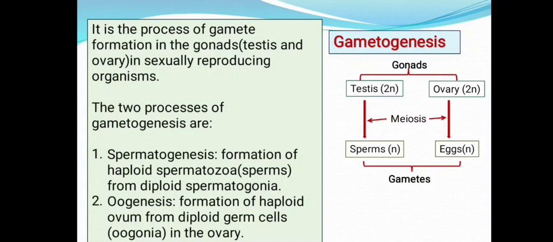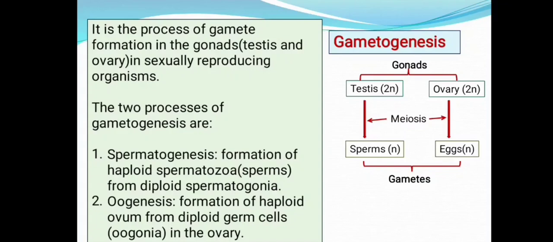Once the gametes are formed, they undergo fertilization, that is fusion of male and female gametes. That results in the formation of a diploid zygote, that is N plus N: one set of chromosomes from sperm and one set from egg fuse to form a 2N, diploid set of chromosomes in the zygote.